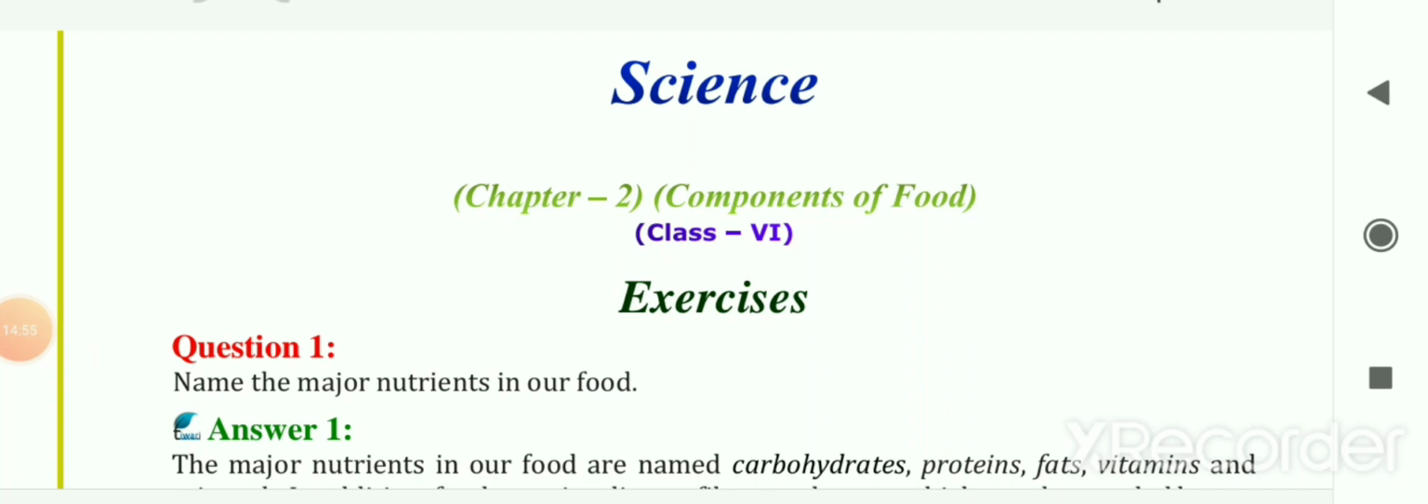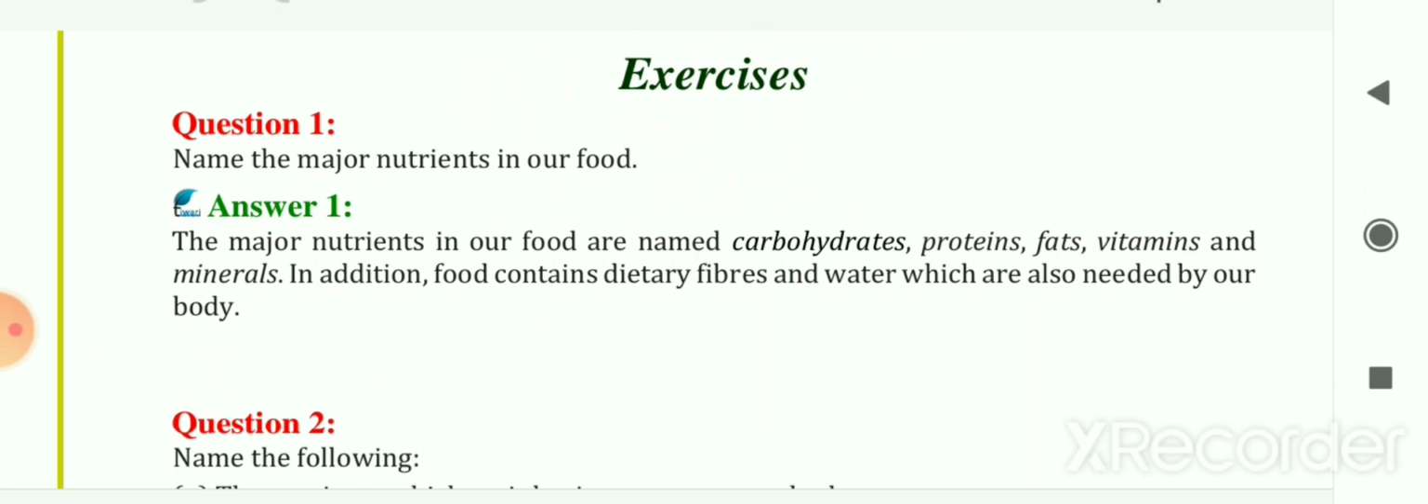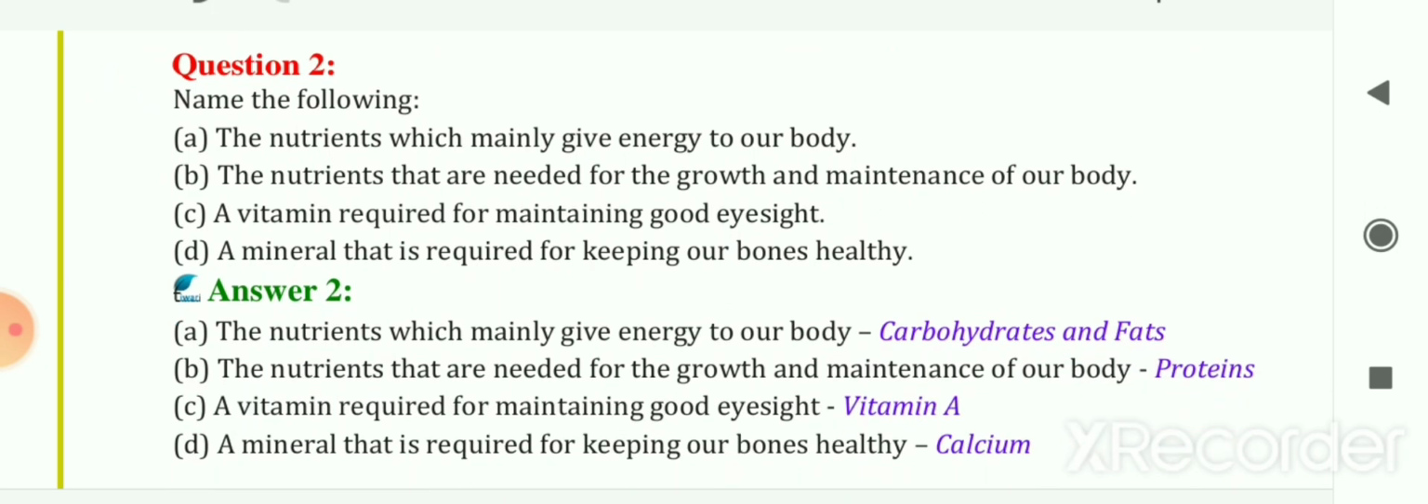So in the exercise, first question 1. Name the major nutrients in our food. So the major nutrients in our food are carbohydrates, proteins, fats, vitamins and minerals. In addition, food contains dietary fibers and water, which are also needed by our body. The next question, question 2, is name the following. In that first one, the nutrients which mainly give energy to our body. So your answer is carbohydrates and fats, which is given here.